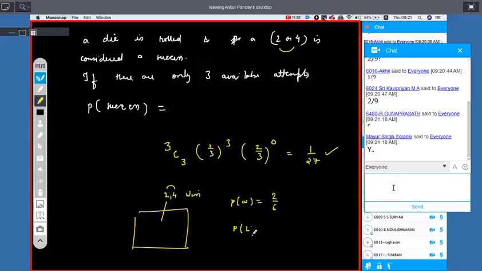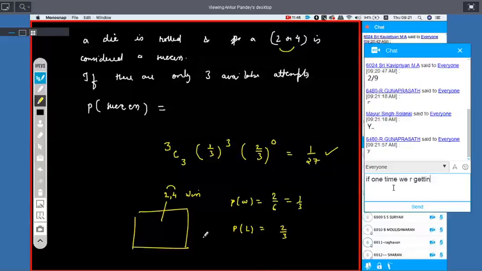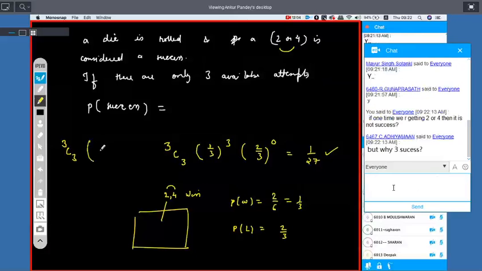So probability of not winning or losing is 2 by 3. Yes or no? If the person wants to be winning in all the three attempts, it's like 3C3. Clear?